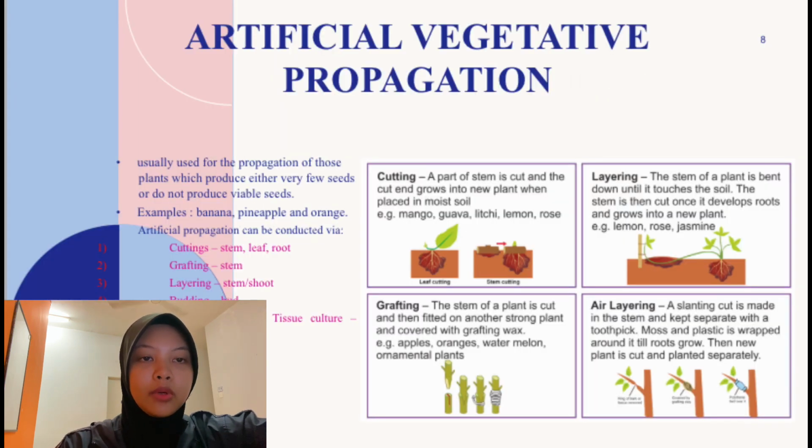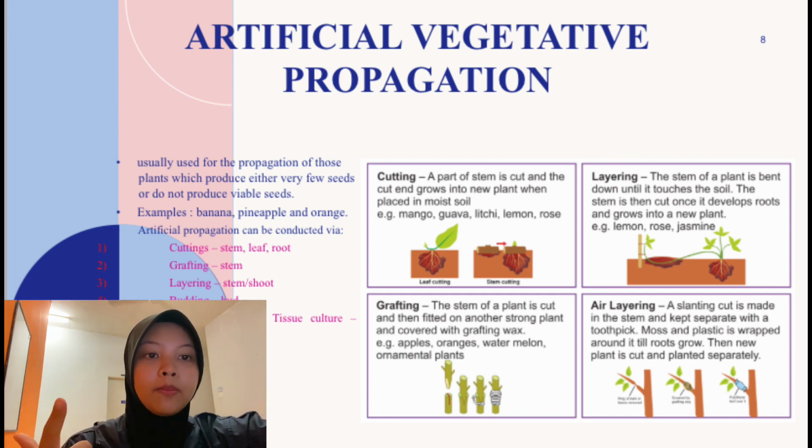Artificial vegetative propagation is usually used for the propagation of those plants which produce either very few seeds or do not produce viable seeds, for example banana, pineapple, and orange. Artificial propagation can be conducted via cuttings (stem, leaf, root), grafting (stem), layering (stem and shoot), budding (bud), and micropropagation (tissue culture).